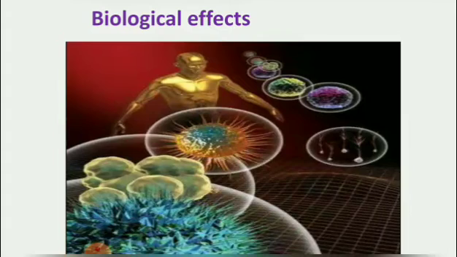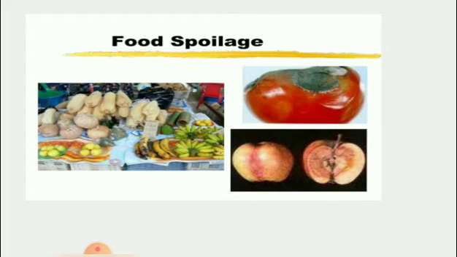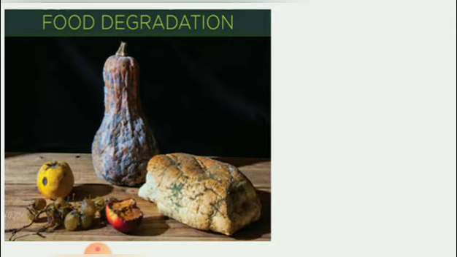First one, biological effects. Food spoilage. Food spoilage may be defined as any change that makes food unfit for human consumption. How does our food spoil? The chemical reactions catalyzed by the enzymes result in the degradation of food quality.